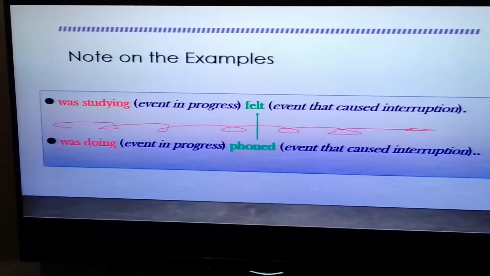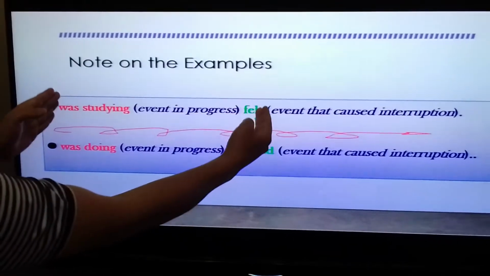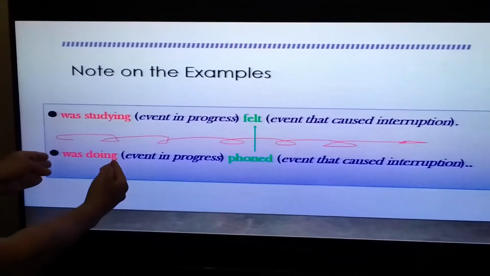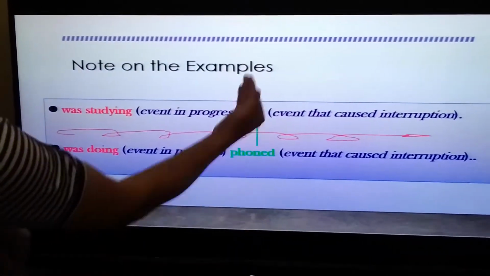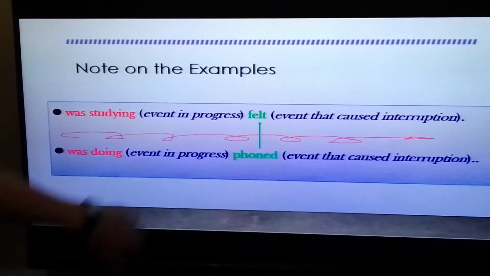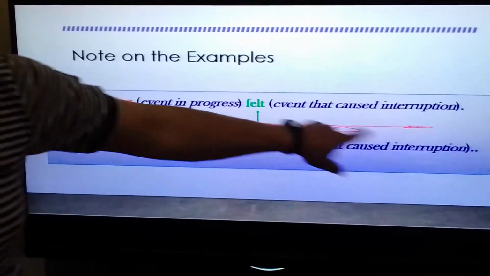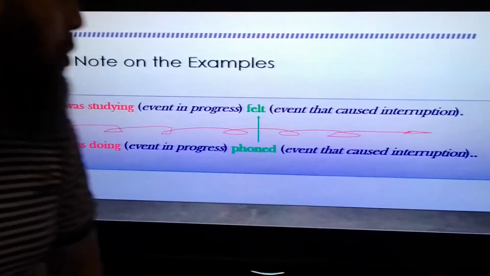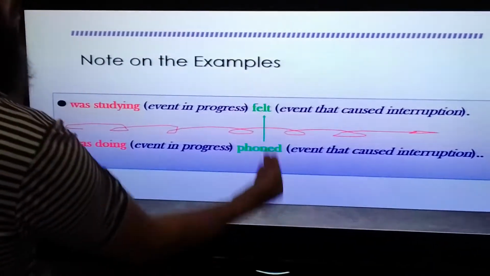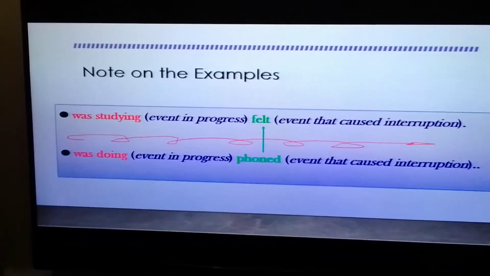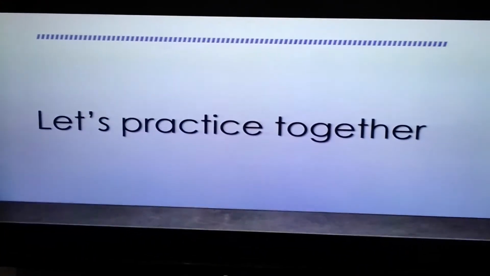Let's analyze those examples. Was studying is an event in progress, just like was doing. Felt and phoned are actions that interrupt in the middle of the long action, the event that caused the interruption. This is the meaning: we have a long action interrupted by a short action. It means the past simple interrupts the past continuous.